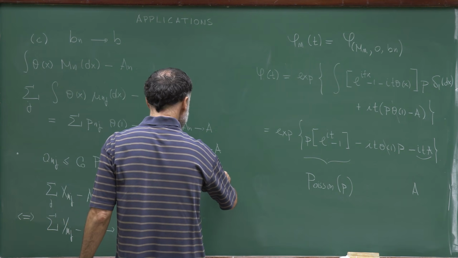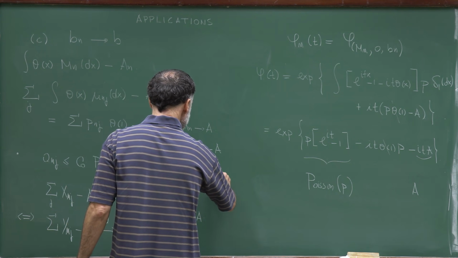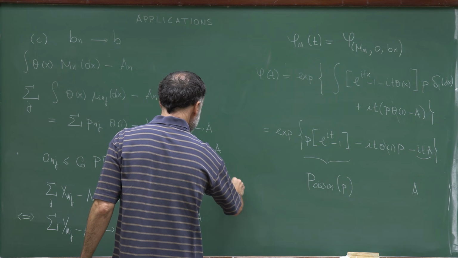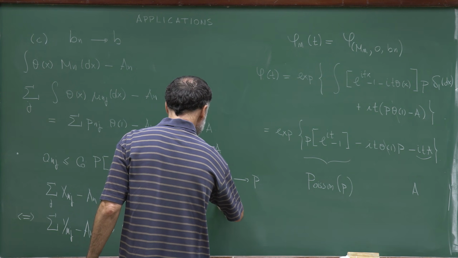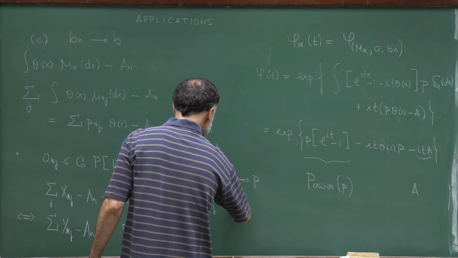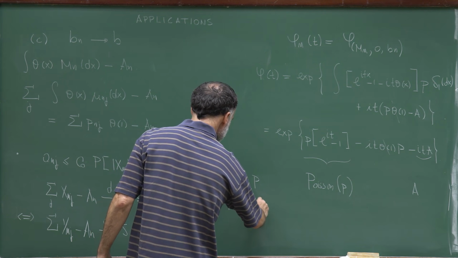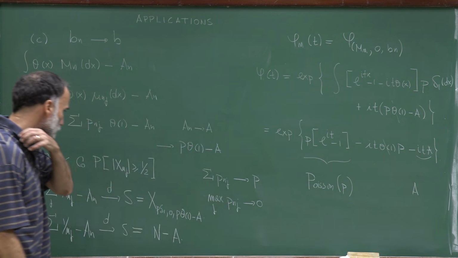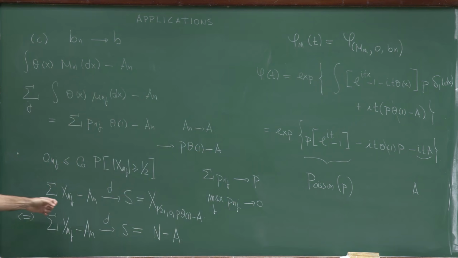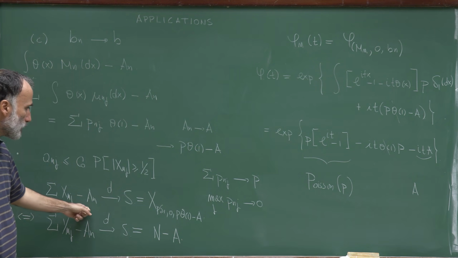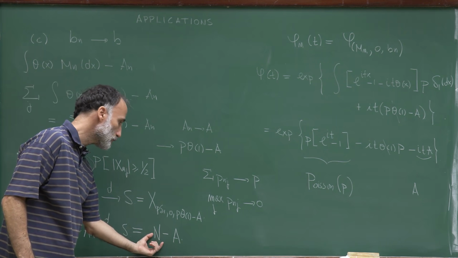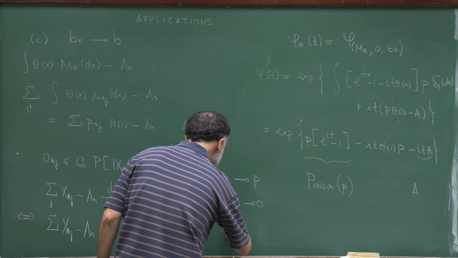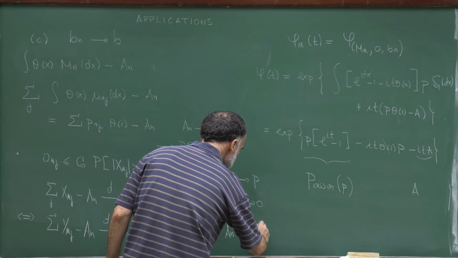So under the assumptions that the sum of p_nj is converging to p, and that the maximum over j of p_nj is converging to 0, we have proved that the sum of x_nj minus a_n is converging to a Poisson random variable of parameter p minus a, if a_n converges also to a.